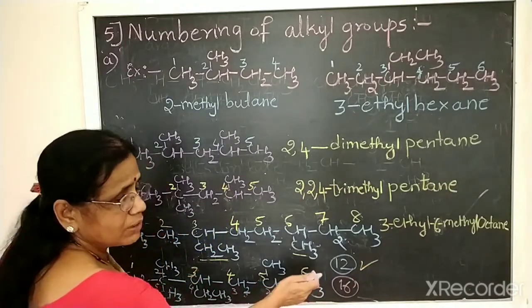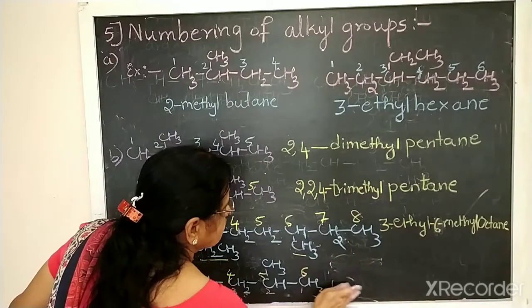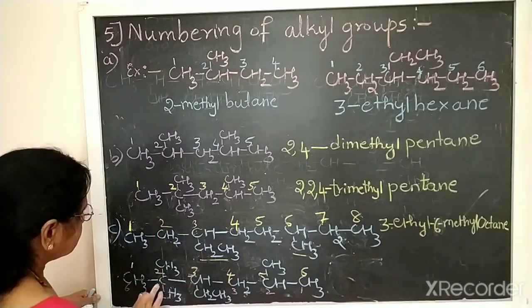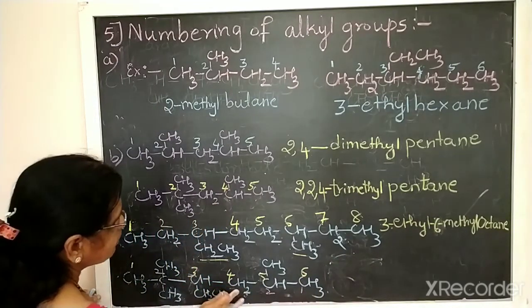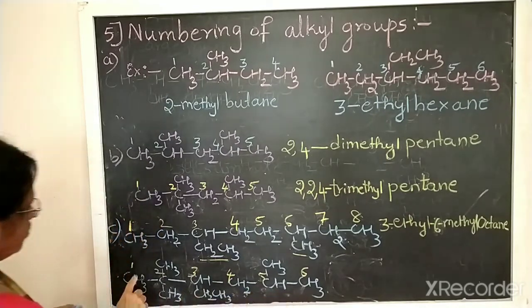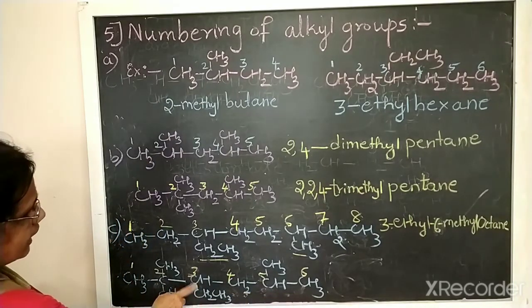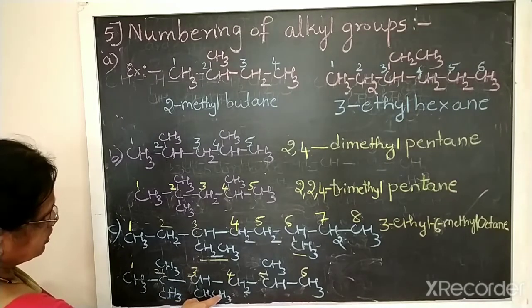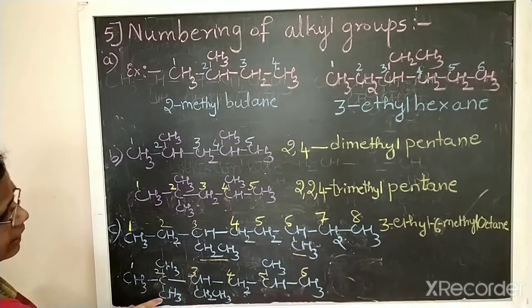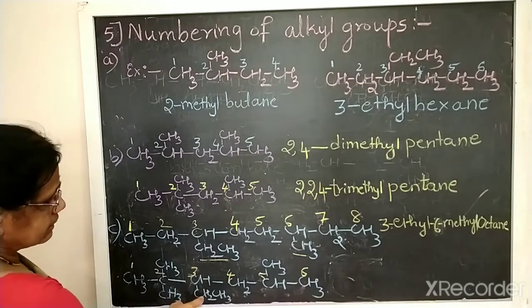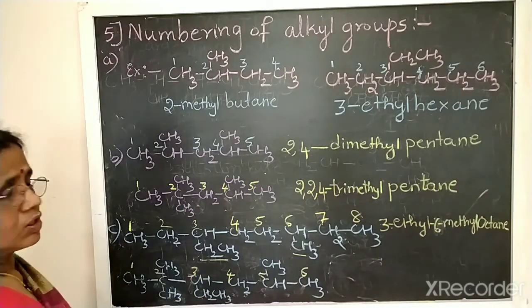Lowest sum rule I am saying. So here we should follow the numbering from the left side. Okay. So on the left side, ethyl is there. 3 CH2CH3, ethyl. 2 dimethyl. Then 5 methyl. So which one should come first? Ethyl, according to alphabetical order.